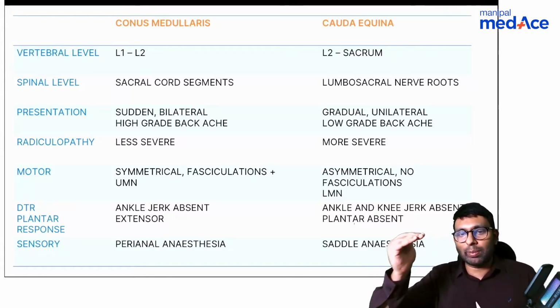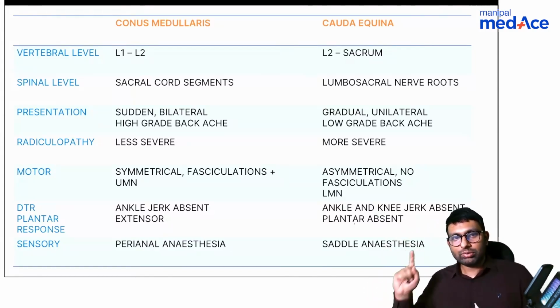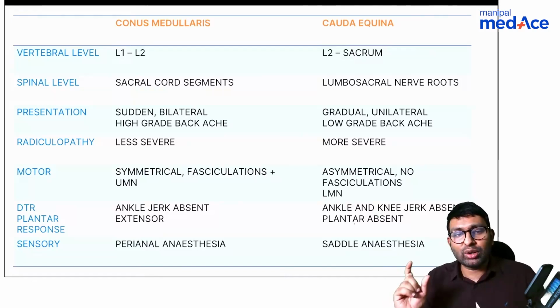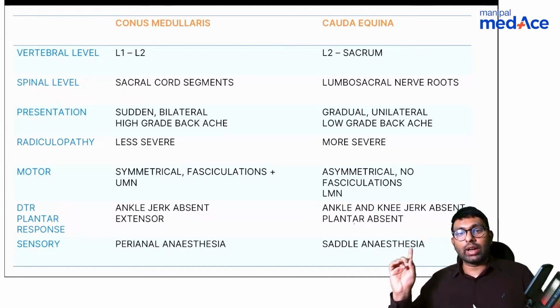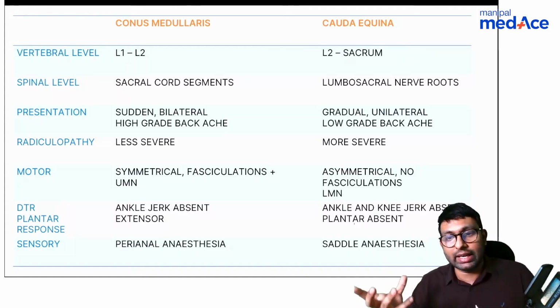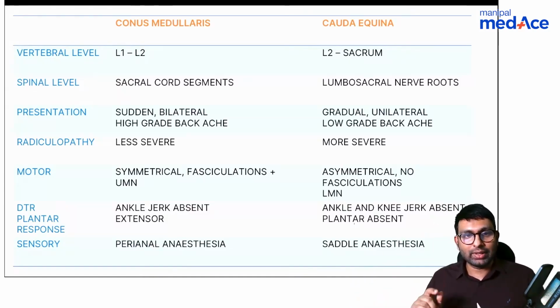Cauda equina starts from L2 all the way till the sacrum. At the spinal level, the conus medullaris only has sacral cord segments, not roots. But in cauda equina, they have roots. They are lumbosacral nerve roots, both lumbar and sacral.